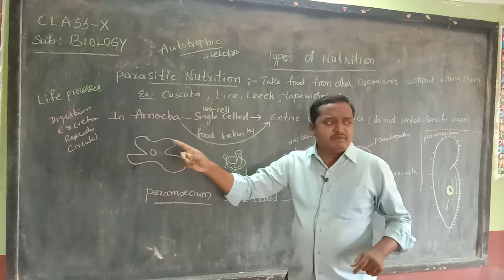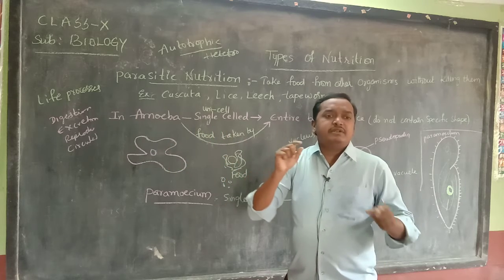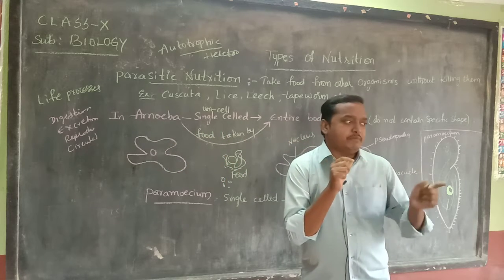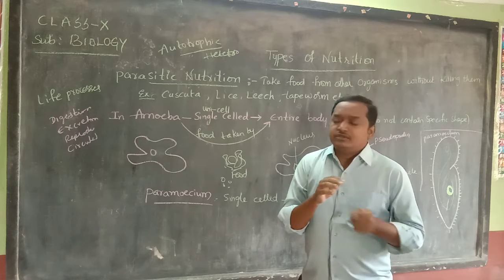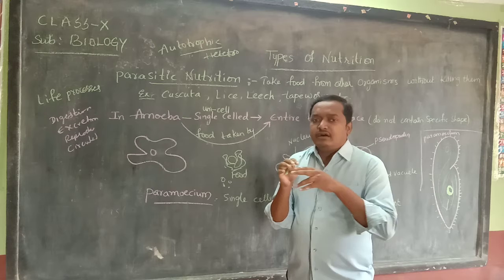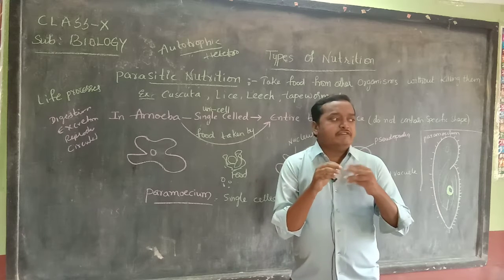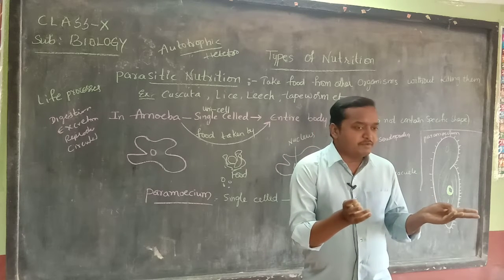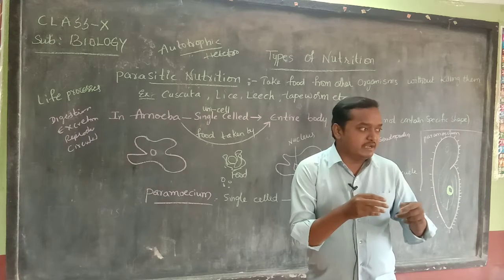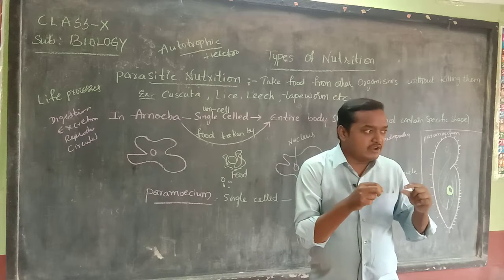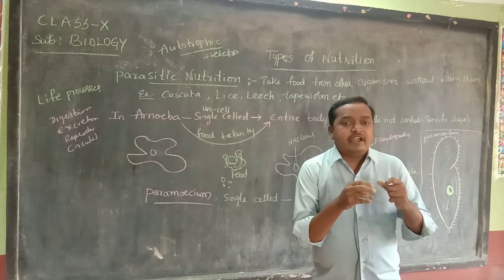What is the shape of the amoeba? Shapeless. It does not have a proper definite shape. So it moves in the direction where it finds food. Suppose it finds some food particles, it moves by moving its cytoplasm, the liquid material inside.